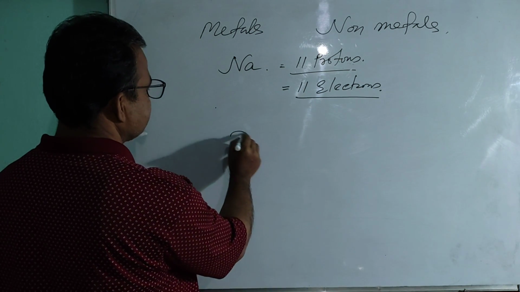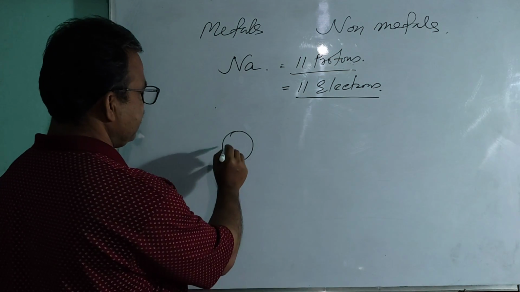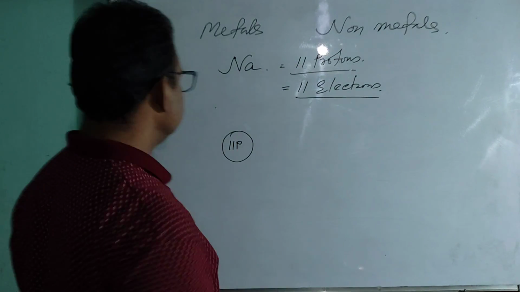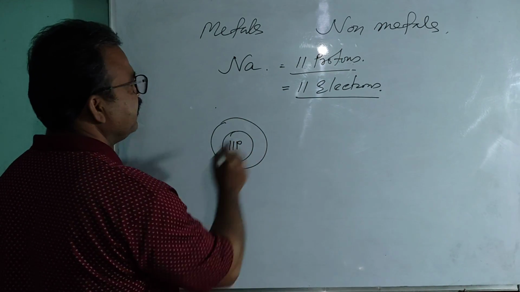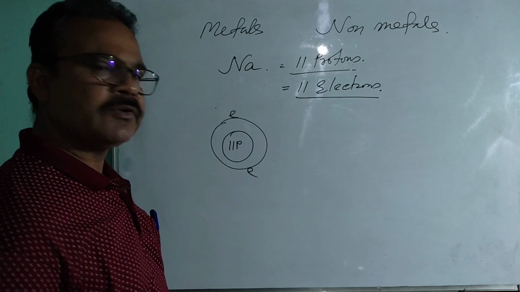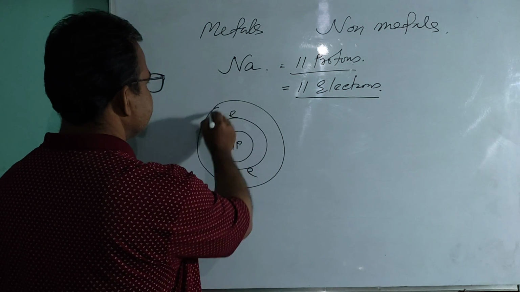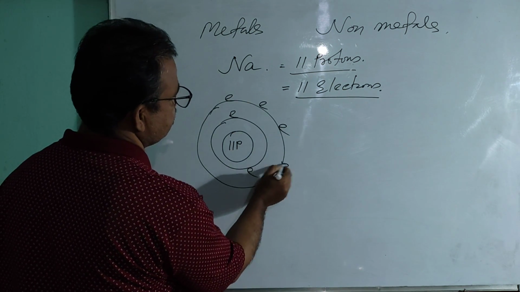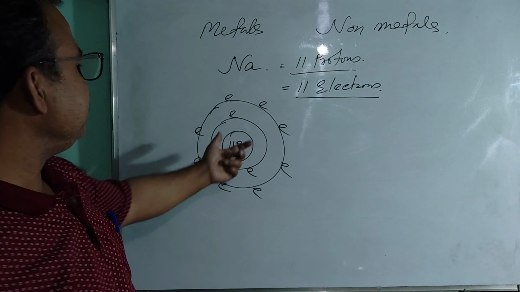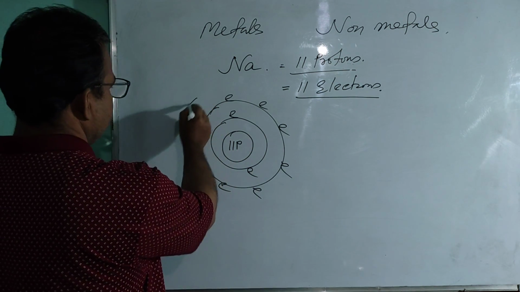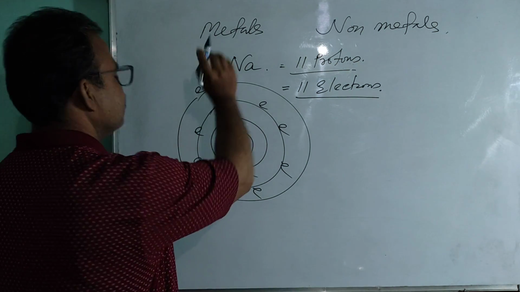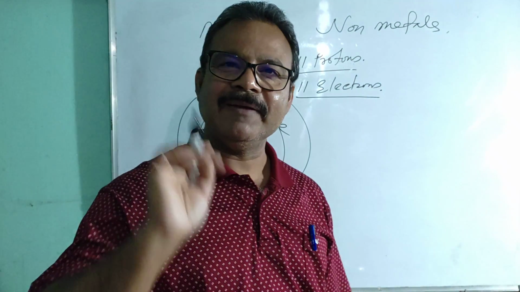Say this is the nucleus of the sodium atom. There are how many protons? There are 11 protons. And for the time being, you forget about the neutrons. Now there are how many electrons? There are 11 electrons, and only 2 electrons can be accommodated in the first orbit. Then in the second orbit there are how many electrons? There are 8 electrons. Then how many electrons are left? Only 1, and it will be in the third orbit. Okay, clear?